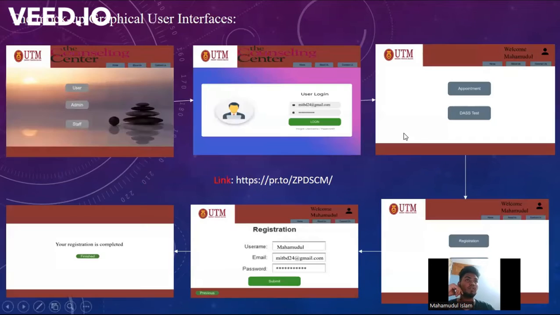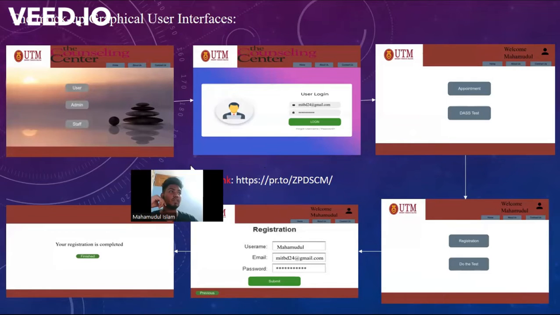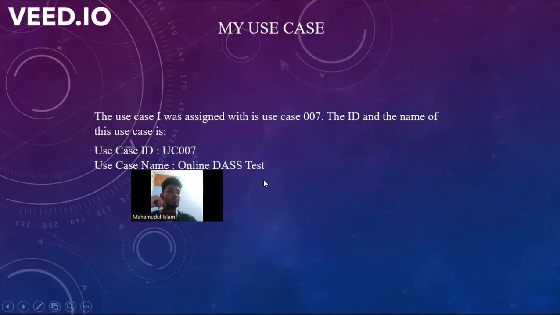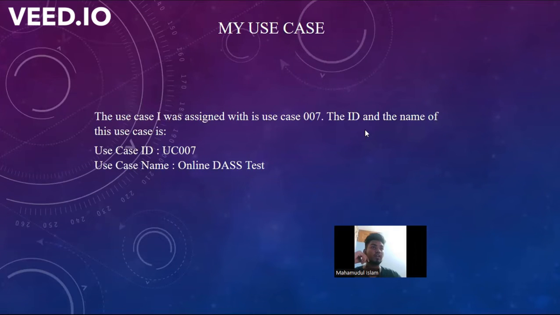And the next is our graphical user interface, and here it is. I will talk about it later in the demonstration section. And next is my use case, and I was assigned use case 007. The ID is 007, and the name of the use case was online DASS test.